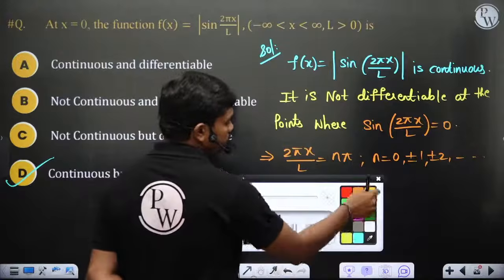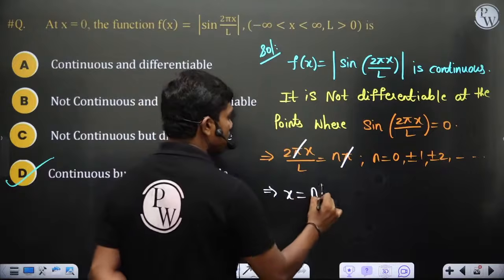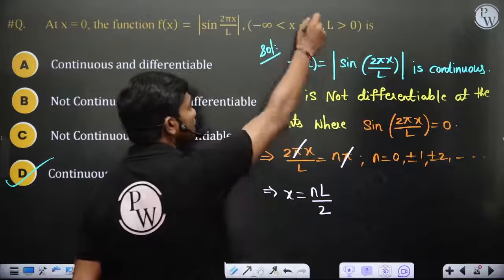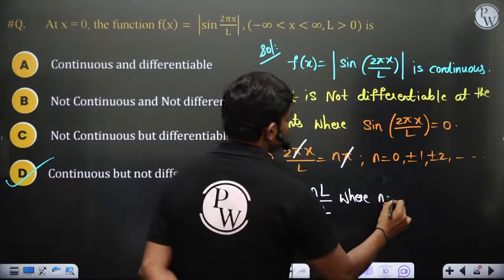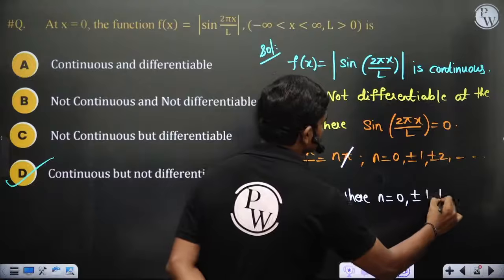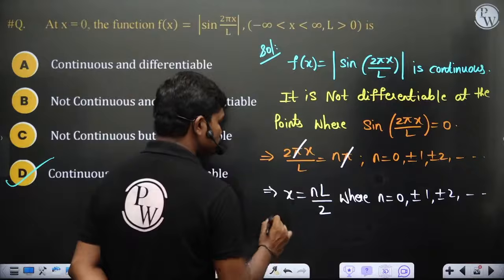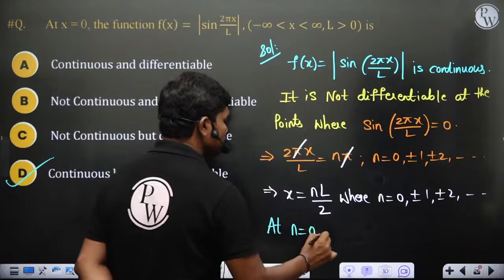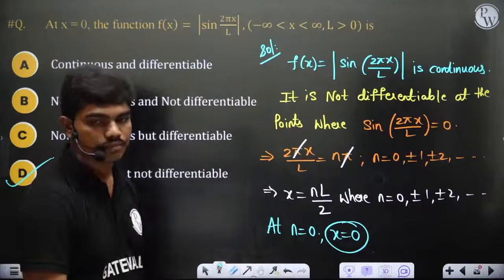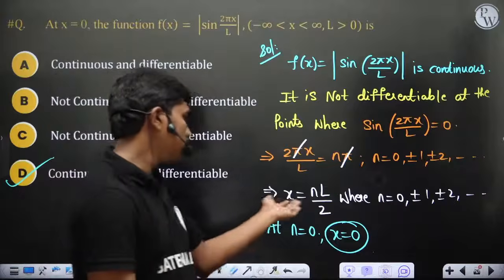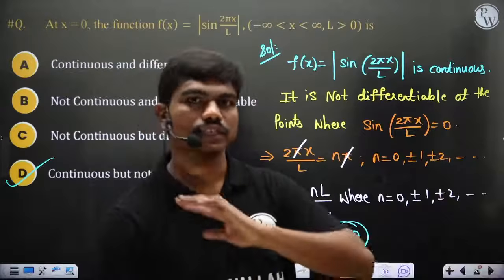Then if you simplify this, pi and pi get cancelled. So x is equal to nL by 2. These are the points. If L is defined, then at all these points, where n is again 0, plus or minus 1, plus or minus 2, it is not differentiable. And at n equal to 0, x is also 0. So this is one point where this function is clearly not differentiable. Therefore at n equal to 0 there comes a point x equal to 0, and at that x equal to 0, this function is not differentiable.